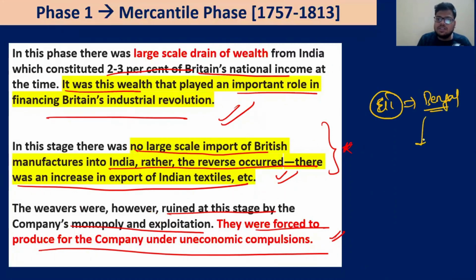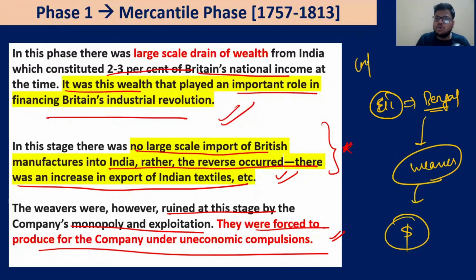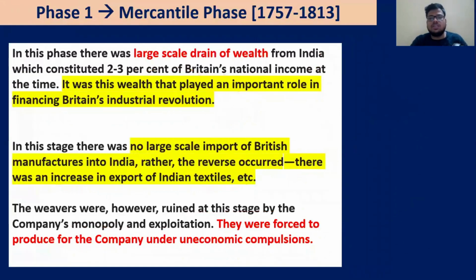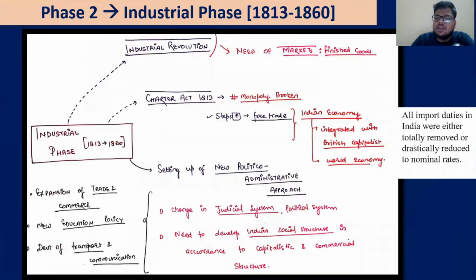Now the EIC will tell the weavers in Bengal, we will pay you only this much money, because they have to reduce their input costs to increase profits. Profit is equal to selling price minus cost price. So they have to decrease their input prices. Obviously, when they decrease input prices, they put these weavers under uneconomic compulsion.